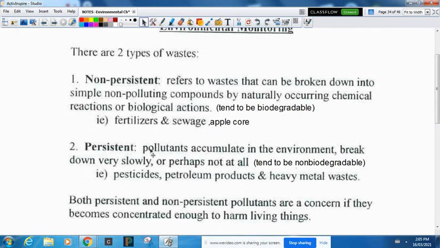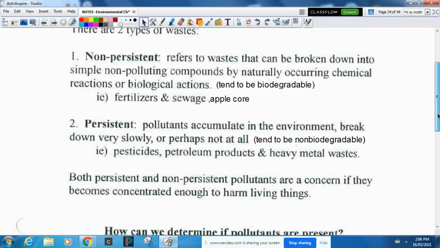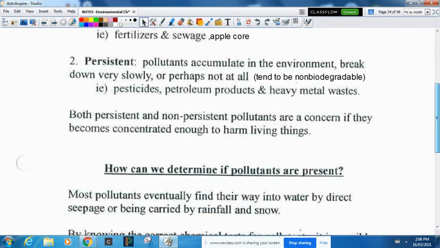And then we have persistent waste. Persistent waste, they persist. They accumulate in the environment. They tend to break down very slowly. Some of them don't even break down. They tend to be non-biodegradable. So what are some things that are persistent? Pesticides, right? DDT, 150 years. Petroleum products, dirty oil, heavy metal waste, all these persist. And they're both a concern if they become concentrated enough to harm living things.